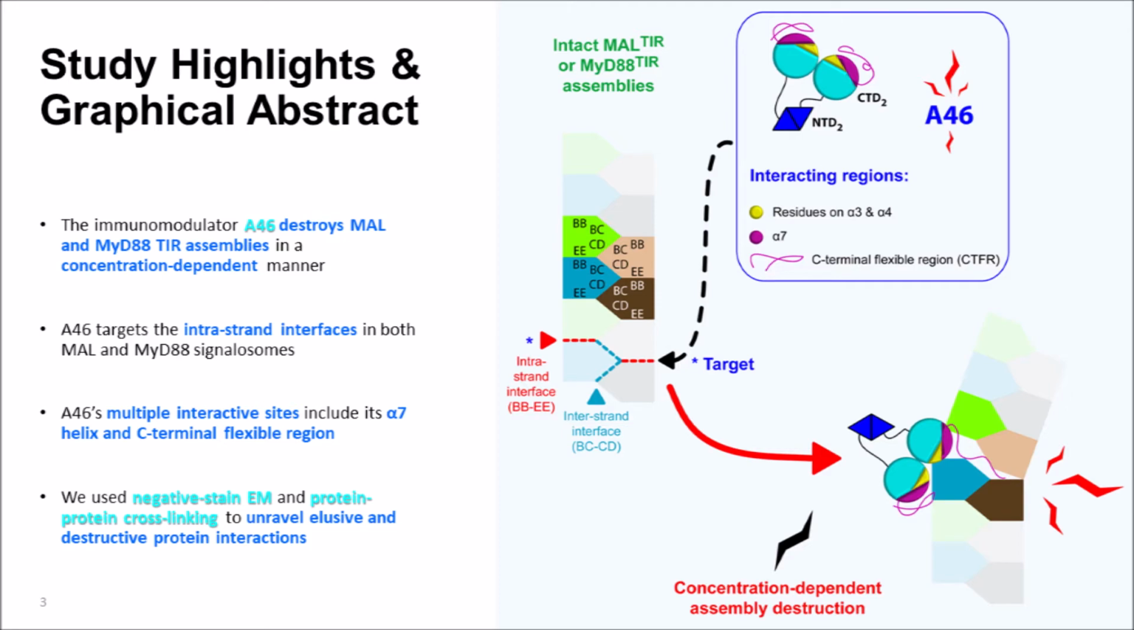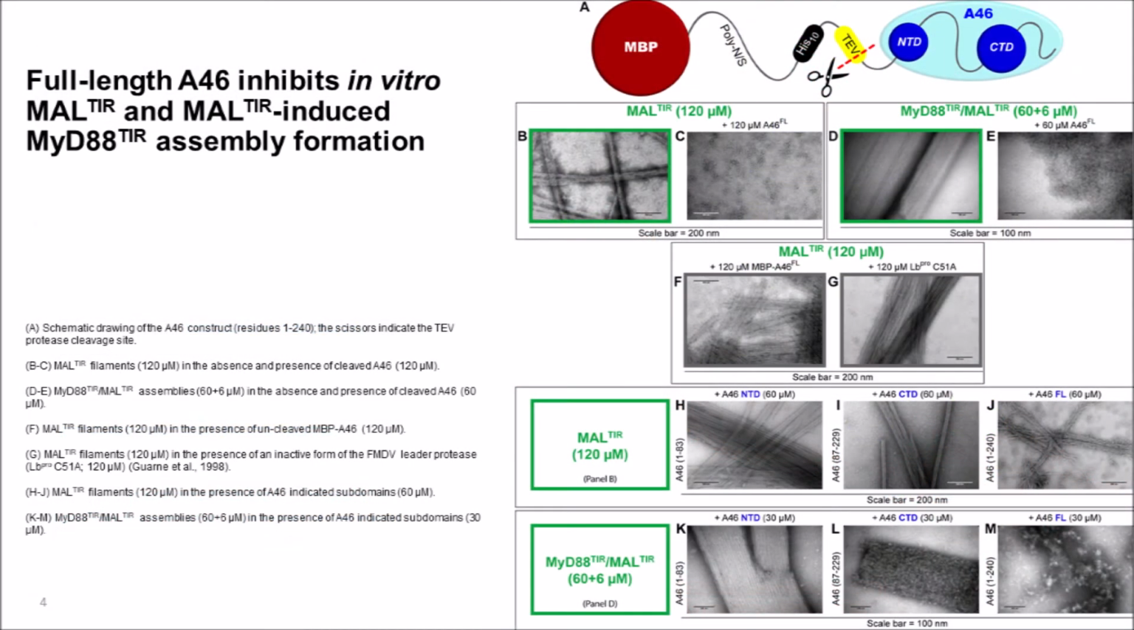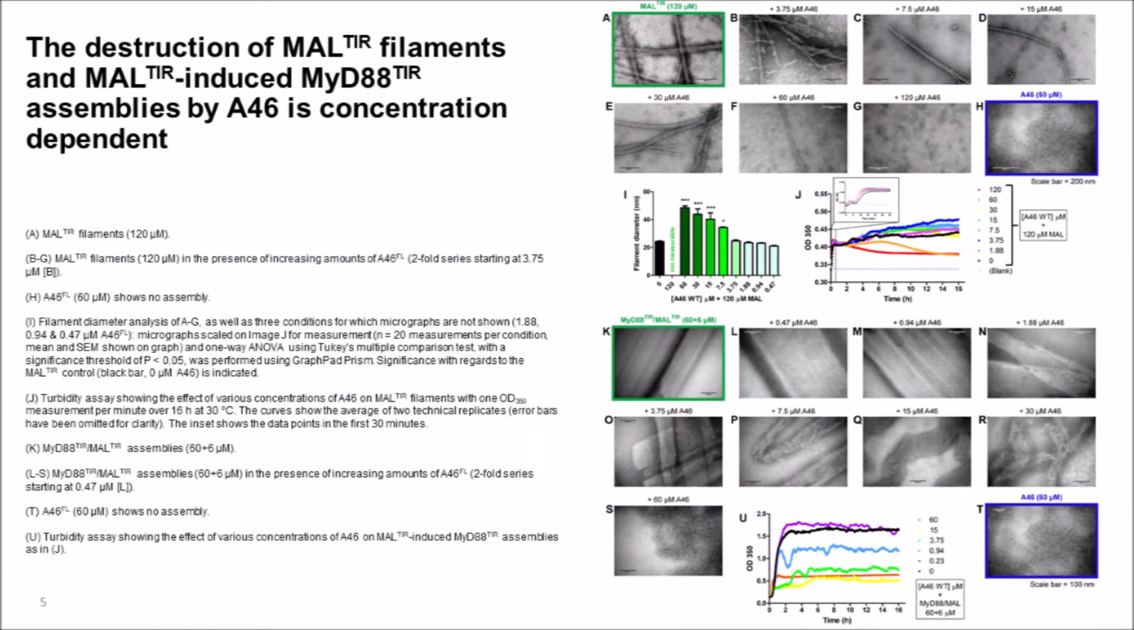First, we showed that full-length A46 is required to inhibit the in vitro MAL and MAL-induced MyD88 TIR domain assemblies, whereas its separate domains showed less or no effect. Second, by performing serial dilutions of A46 and acquiring microscopy and protein turbidity data, we showed that the destruction of both adapter TIR domain assemblies by A46 is concentration dependent.